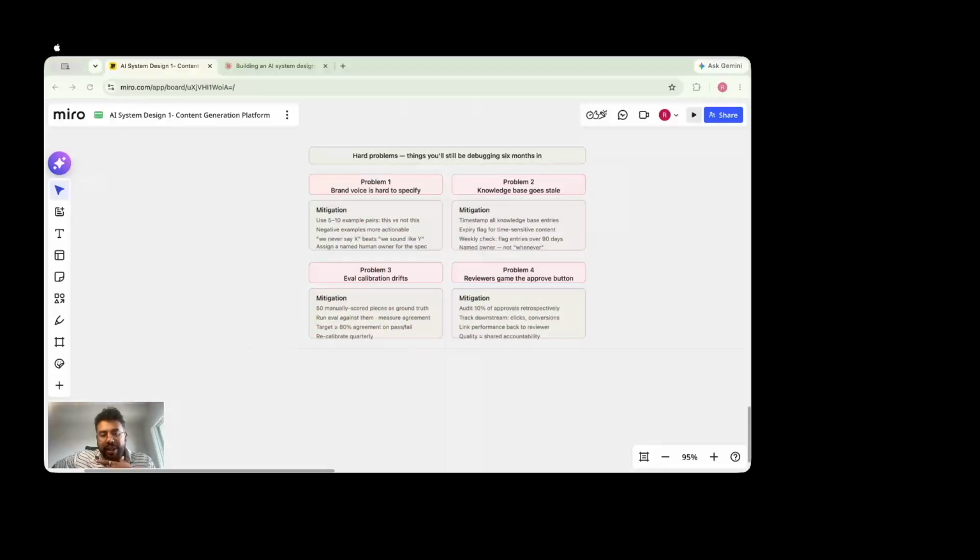For the last segment, I wanted to touch upon a few things that, even after building a very robust architecture, builders and architects like me run into, and that's where the real fun lies, of getting into the trenches and learning a thing or two. I've captured four problems that will arise, and that's when you need the support of the SMEs, the actual business users, to solve these kinds of issues. So the first one is, I particularly observed that brand voice,